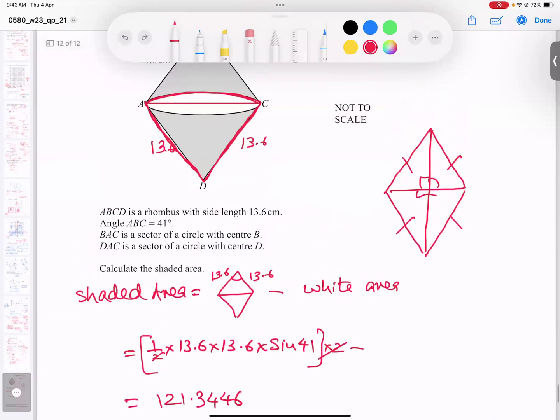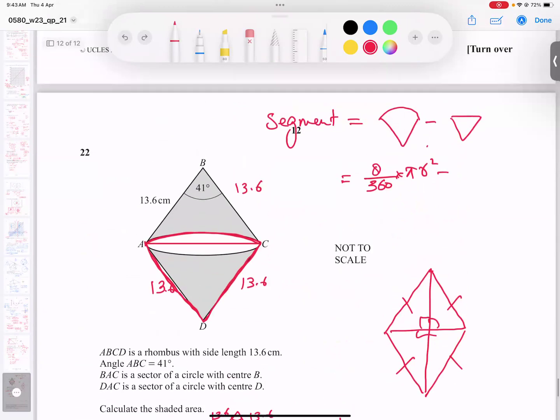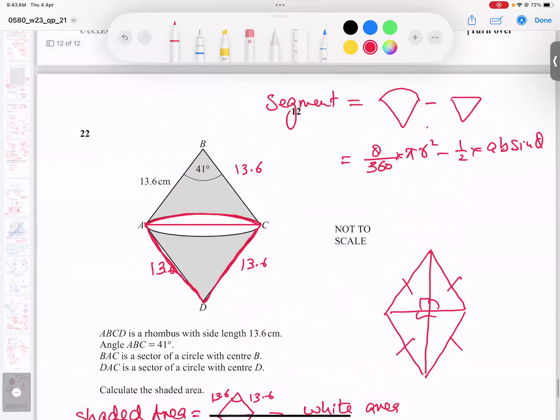But now I'm writing the white area. How to get the white area? There are two white areas. This area, I'll get one segment, and into two I get both, because both segment areas are equal to each other. Logic, look: both radii are equal and both angles are equal. So how to get the triangle area? Half into AB sine theta. I think the plan is clear, simple and clear. Theta is what? 41 over 360, pi, 13.6 squared. This is a part of the question, so we have to show it properly.